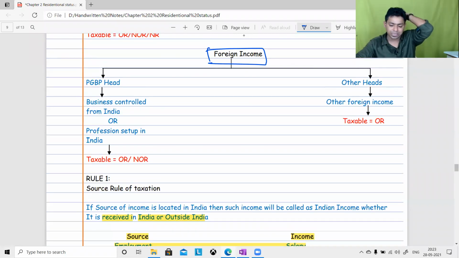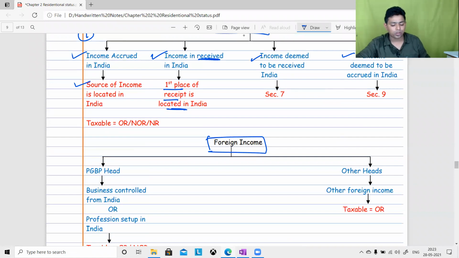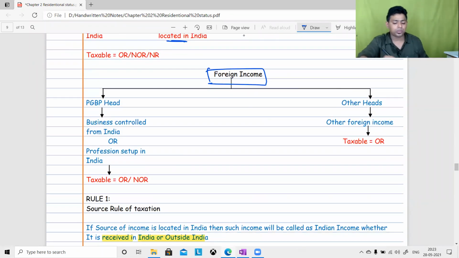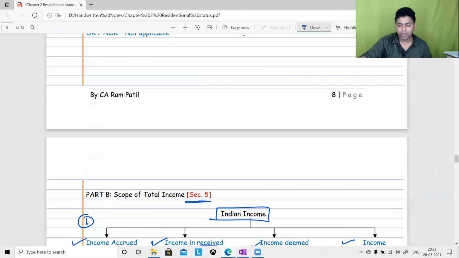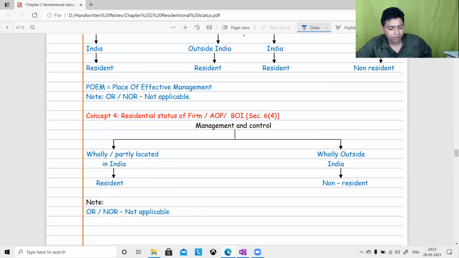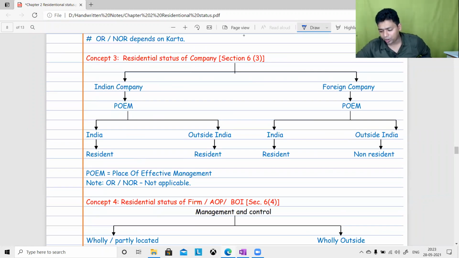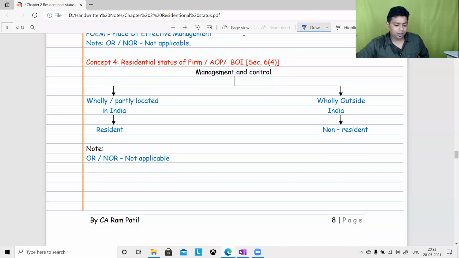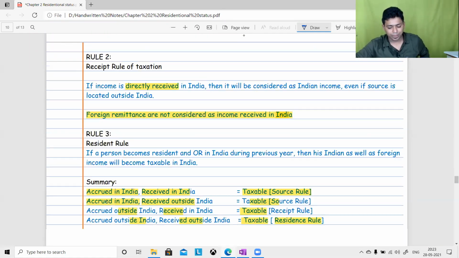Basics. Obviously, I have not gone into detail because our focus is to teach you residential status. I just wanted to touch upon the scope of total income. Just revise it before that. I hope you are clear about it. If you have any query, I will log out and log in again, and we can discuss the queries in the second round. So this is the scope of total income basics for you.